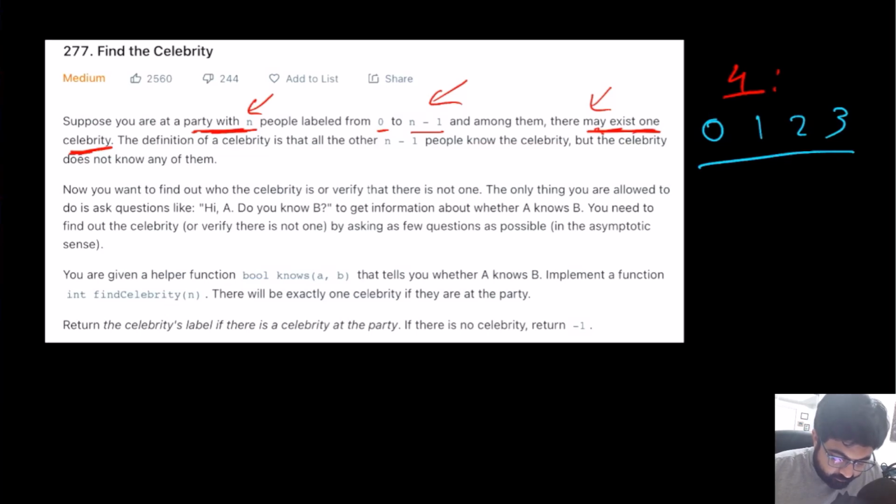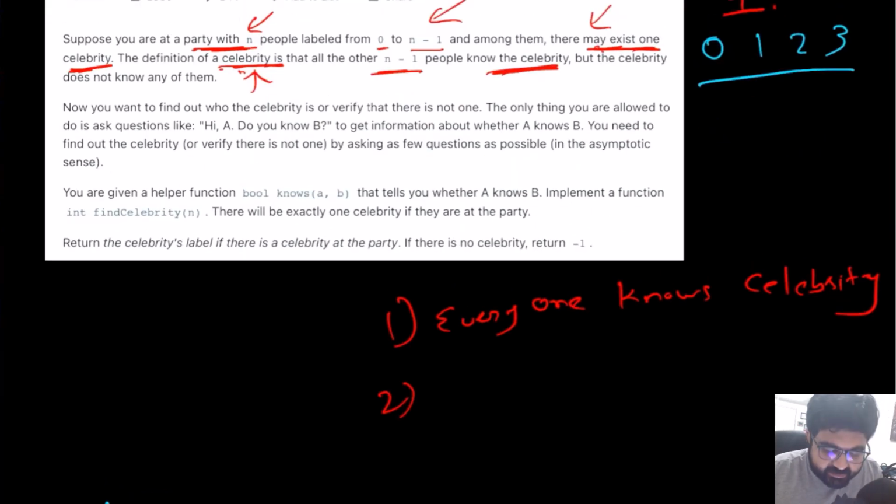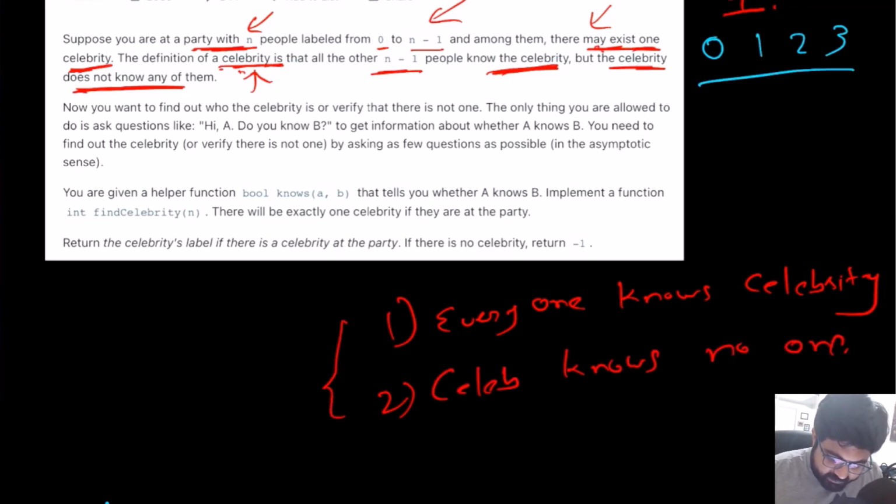First of all, we are given the definition of a celebrity. The definition of a celebrity is that every single person in that party knows who the celebrity is. And the second condition is that the celebrity does not know any single person in that party, which is how typical celebrities are. Given these two definitions, we need to check whether there exists a celebrity or not, and if there exists a celebrity, we need to find who that celebrity is.